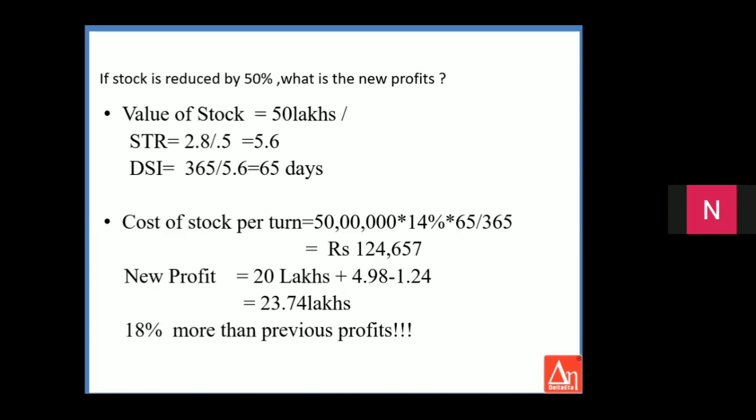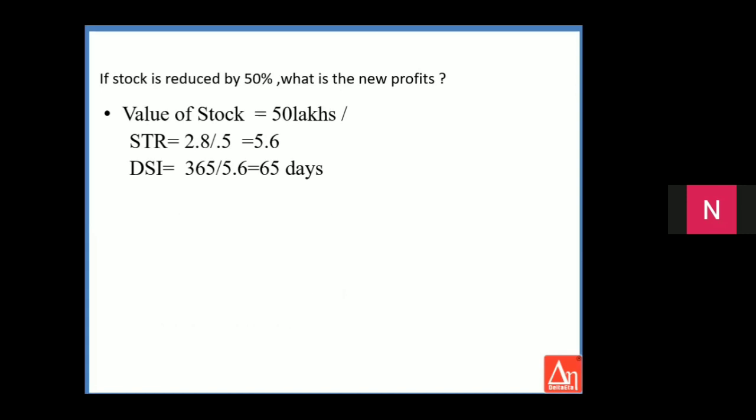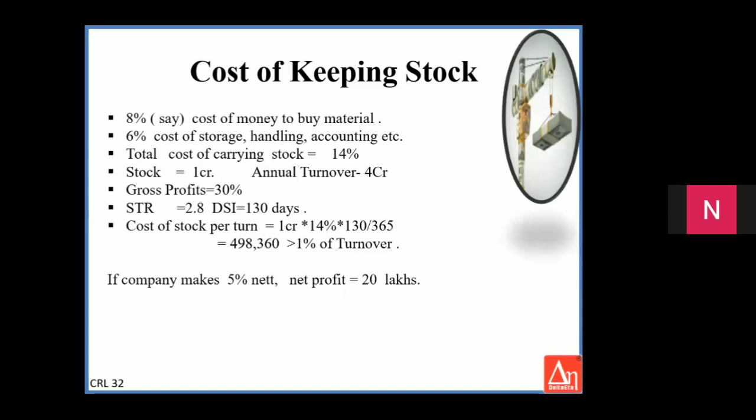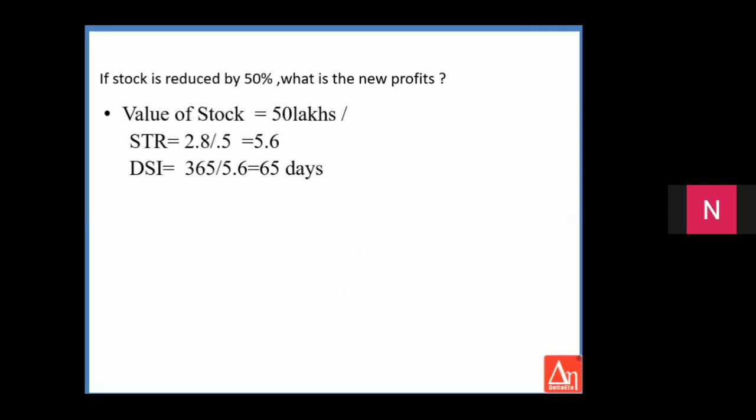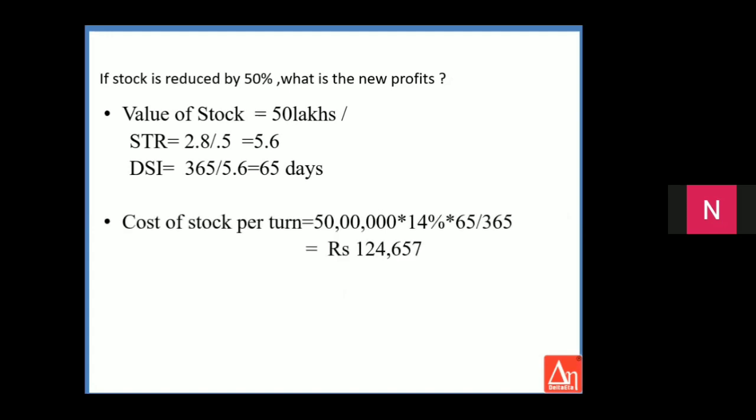So I'll repeat again. If you reduce the stock in this scenario from 1 crore to 50 lakhs, your new profit becomes approximately 18% more than the previous, the initial profit. So imagine improving your net profit by 18% is no small feat. You will be able to achieve that very easily by only controlling your stock.